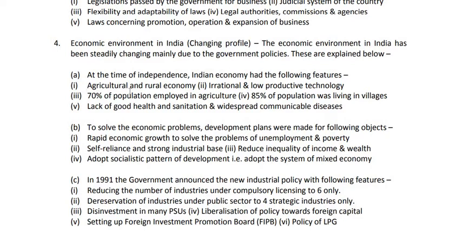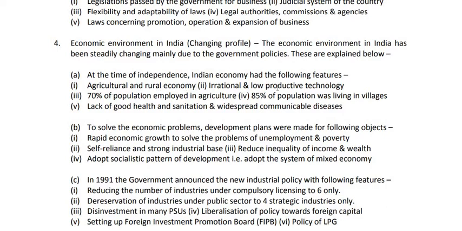Number 1, agricultural and rural economy. The economy of our country was mainly agricultural and rural. That means there was less development of towns, cities and industries. Agriculture was only there, industry was developed to a little extent. There was lack of industrial development, and the economy was rural. That means development of towns and cities was not too much. Most of the population lived in rural areas. So, agricultural and rural economy.